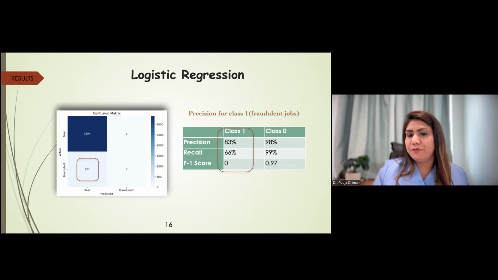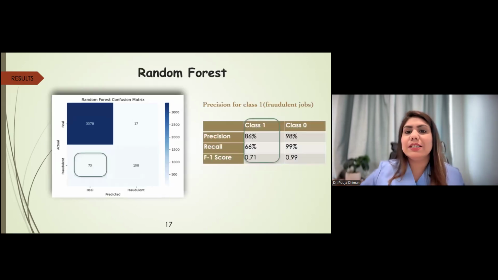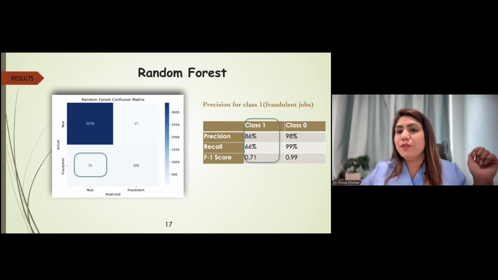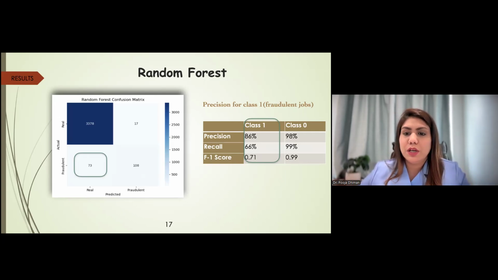And this is an F1 score of 0, which is not a good balance between the classes of precision and recall. Next is the result for random forest. Here the number of predictions decreased to 73, which are actually fraudulent but not predicted to be real. We will focus on precision for class 1 because we are analyzing fraudulent jobs. Here 86% of jobs predicted to be fraud are actually fraud. So compared to the previous model, the performance is increasing.